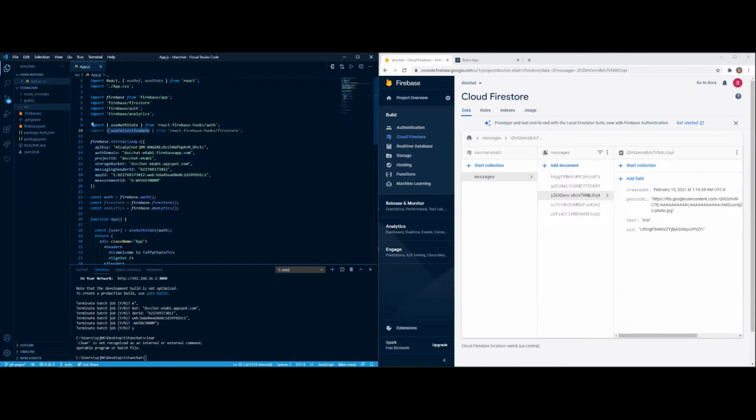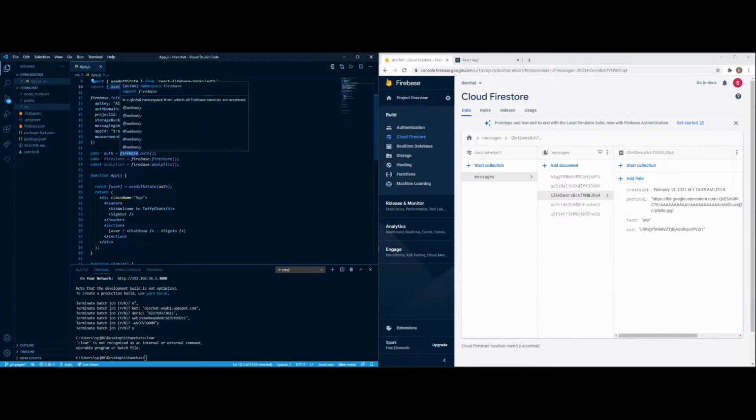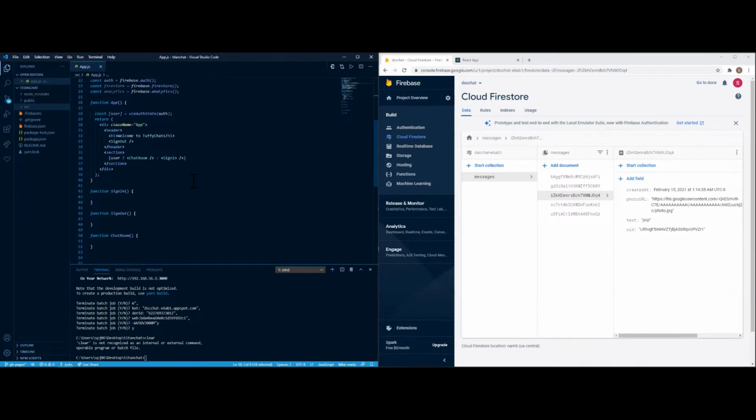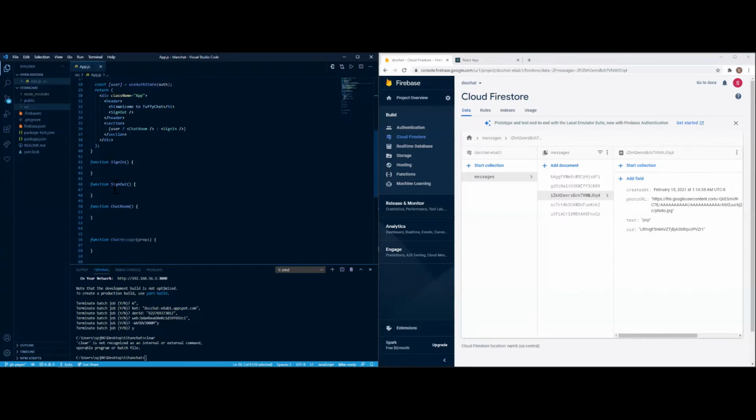I'm going to create firebase.initializeApp. This is going to be showing the API key, which I'm going to show you in a minute. The authentication constant variable for the Firebase auth, then for Firestore to access the database, and the analytics, but that's entirely up to you. Then we're going to have function SignIn, function SignOut, ChatRoom, and ChatMessage.